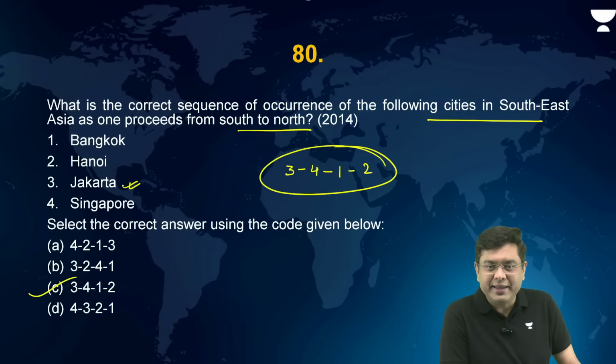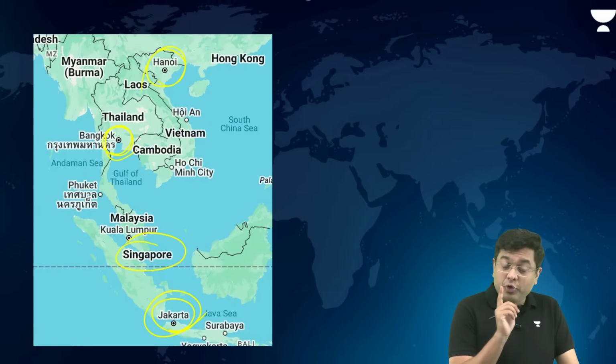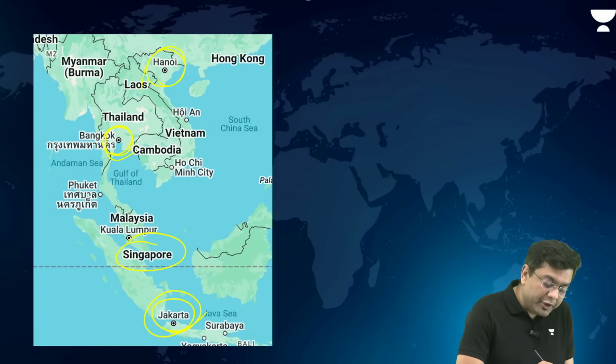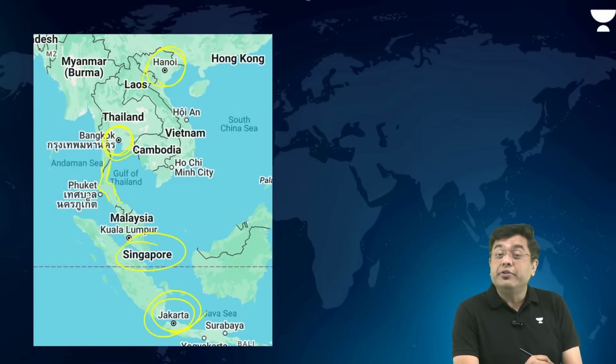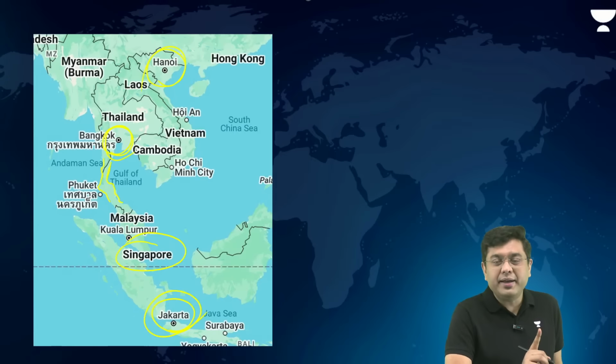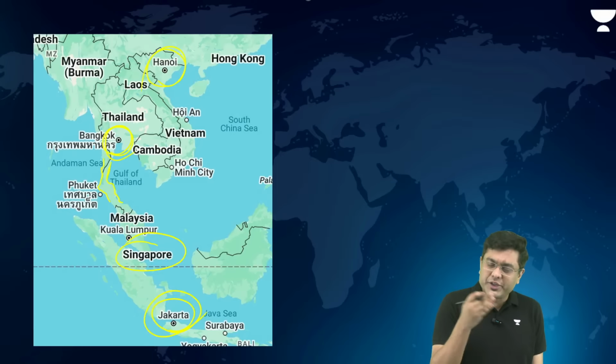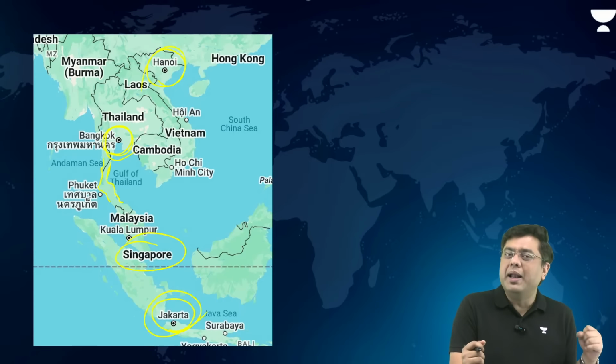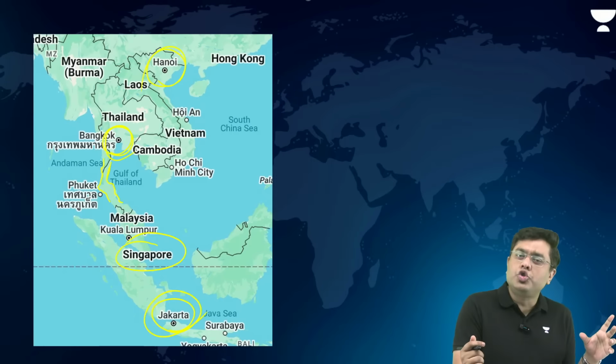The answer is C. Now here you also have the region referred to as the Isthmus of Kra. That also is frequently in the news because the Isthmus of Kra joins which two land areas and separates which two water bodies, because China is planning to construct a canal across this area to ease the pressure on the Malacca Strait and to remove a choke point.